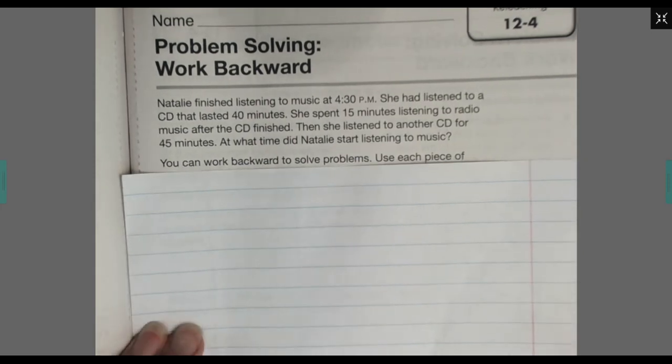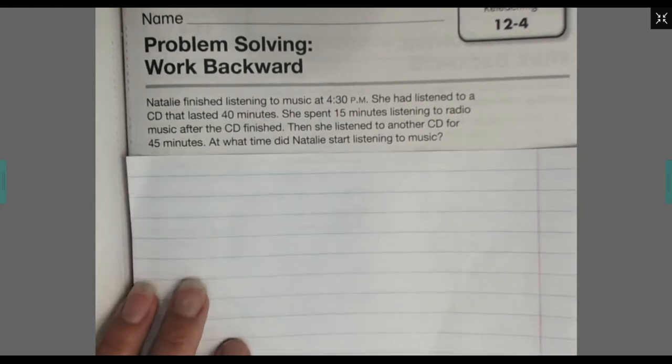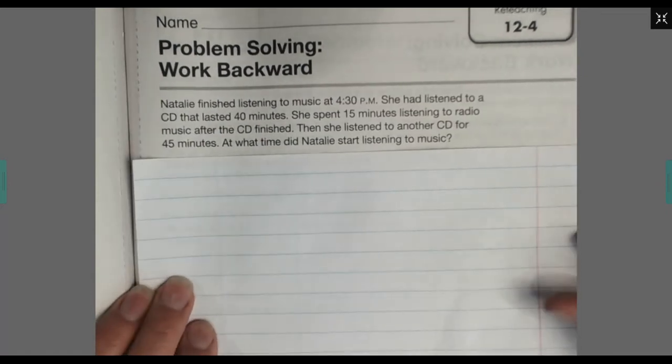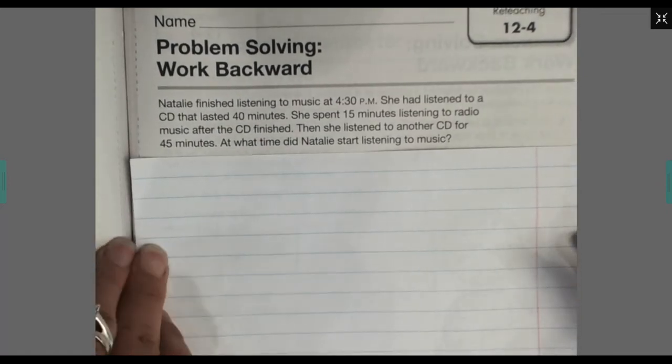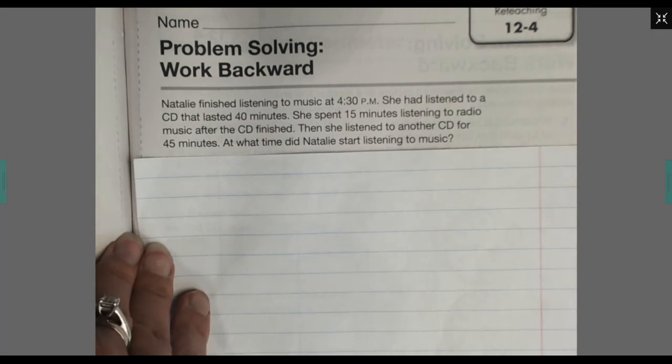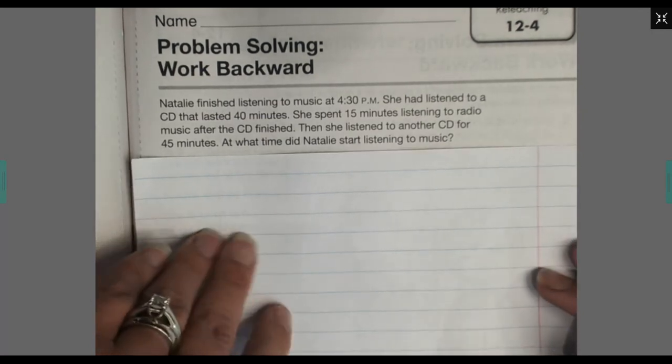Problem solving, working our way backwards. First thing we're going to do is read the problem and do our RDW process. Read, draw, write. Natalie finished listening to music at 4:30 p.m.